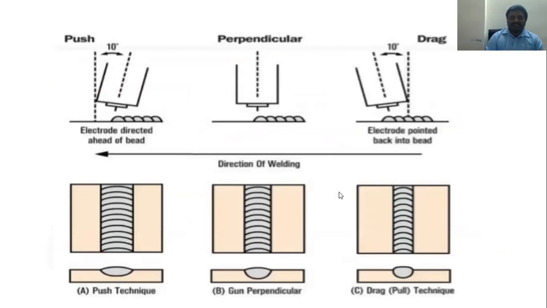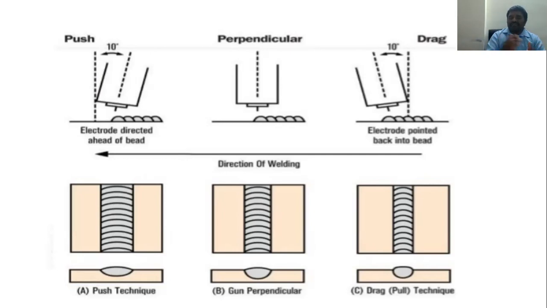So here are the different techniques we are using: push technique, gun perpendicular, and drag, where we make an angle. Just now I said the tilt angle should not be more than 15 degrees. So we are maintaining the electrode direction ahead of the bead, using 10 degrees, sometimes perpendicular, directly to the right direction, and the left direction can also point back into the bead or ahead of the bead, not exceeding 15 degrees.